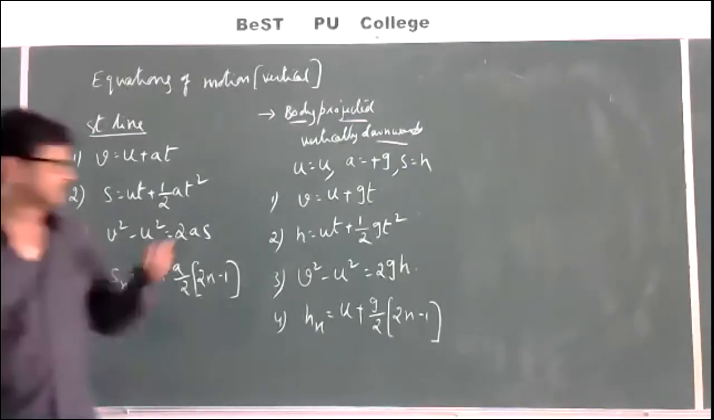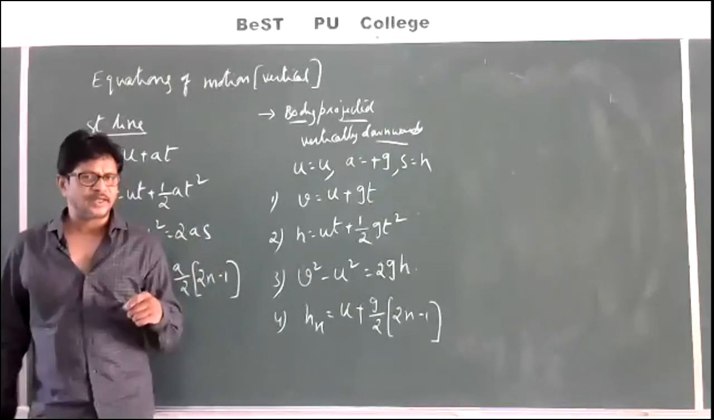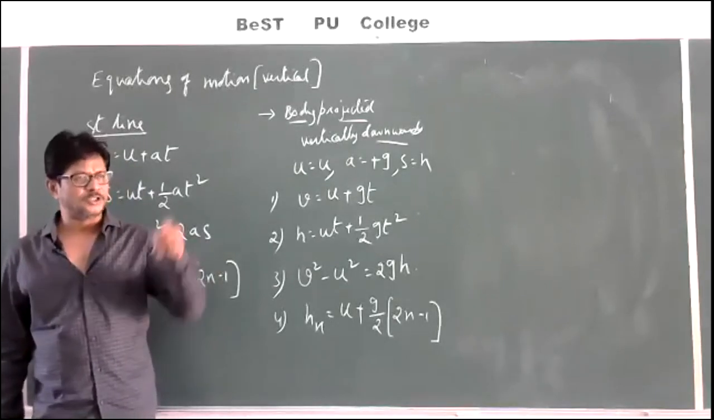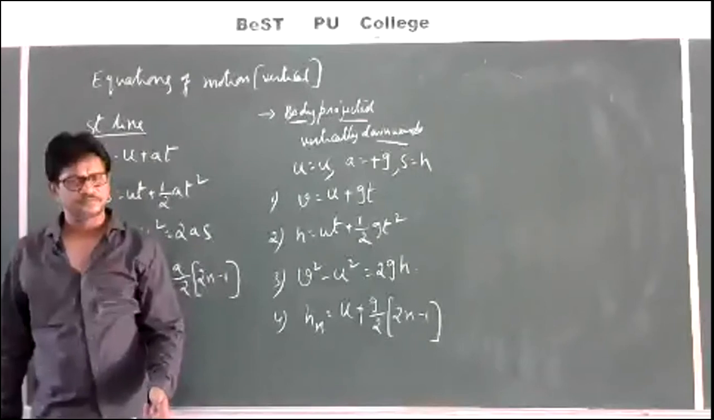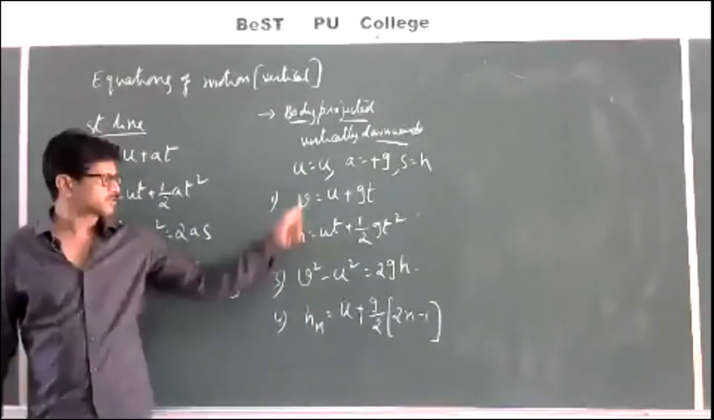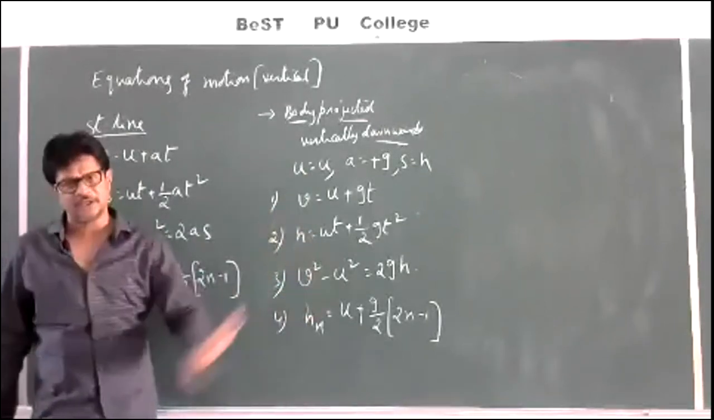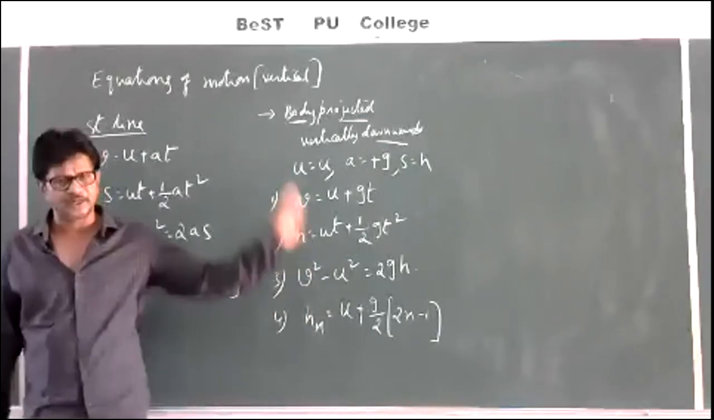So he will ask whether for 2 marks or 3 marks: write the equations of motion when a body is projected downwards. Then you have to write 2 equations for a 2 marks question, and 3 equations for a 3 marks question. Any 3 you can write, no problem.